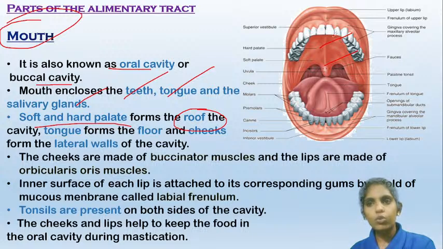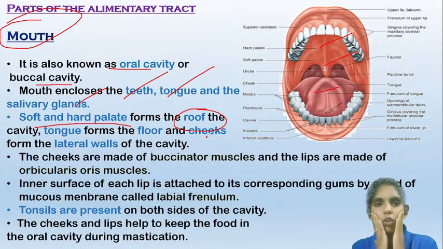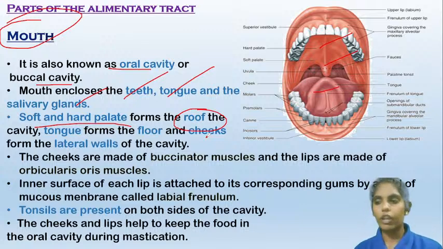So these two will form the roof of the mouth, and the tongue forms the floor of the mouth, and the cheeks form the lateral walls of the buccal cavity. So the soft and hard palate form the roof, cheeks form the lateral walls, and the tongue forms the floor of the buccal cavity.